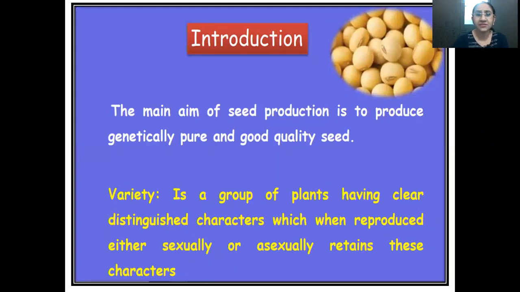So what is a variety? It is a group of plants having clear distinguished characters.